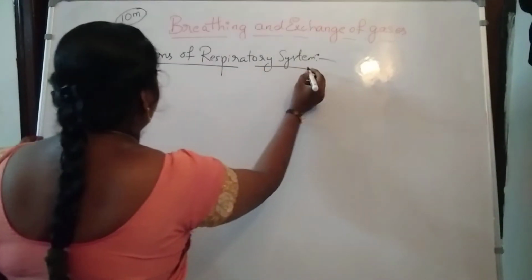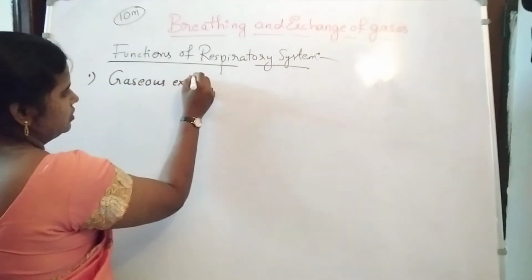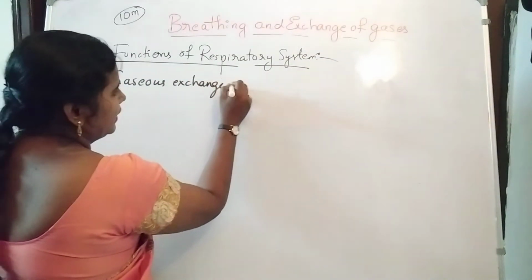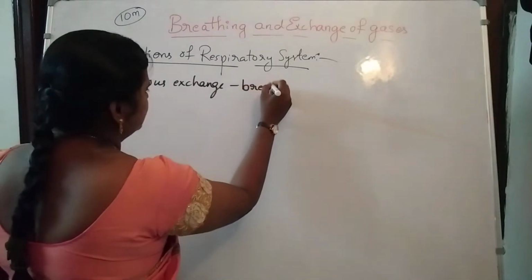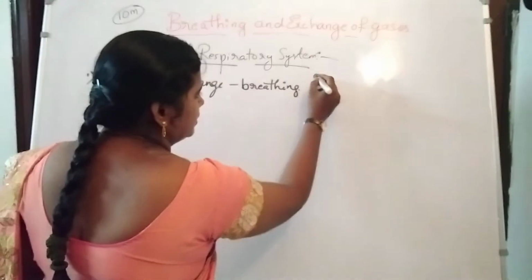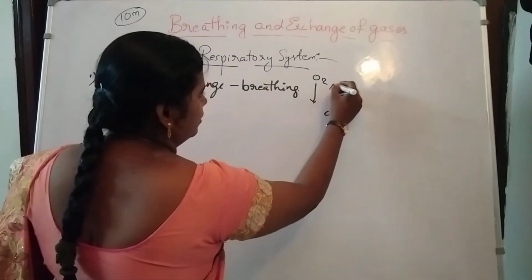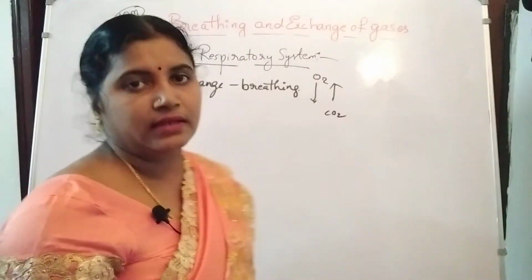Mainly the respiratory system is responsible for gaseous exchange, that is nothing but breathing. What we call gaseous exchange is the breathing process. Oxygen is going to be in and carbon dioxide is going to be out. So inhalation and exhalation process.